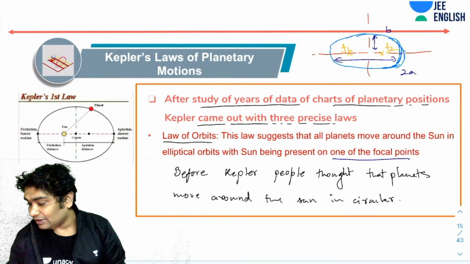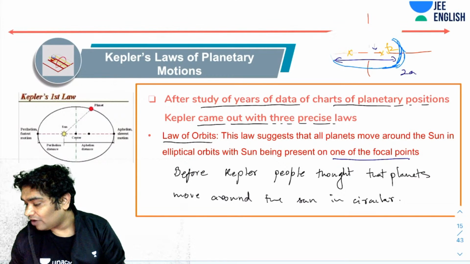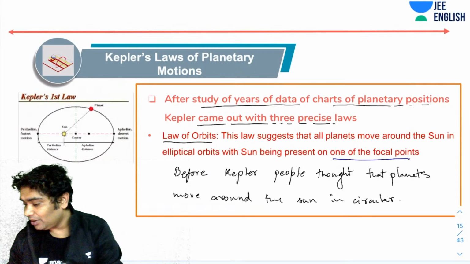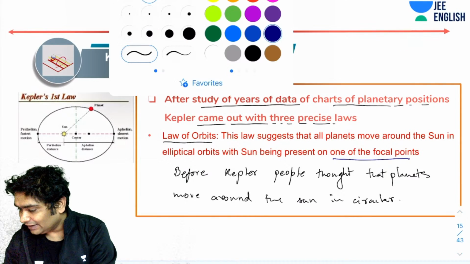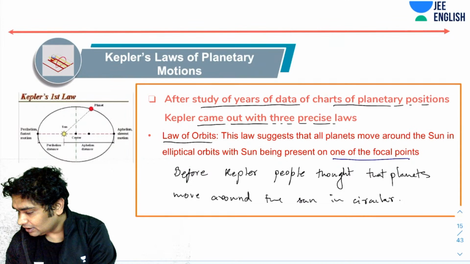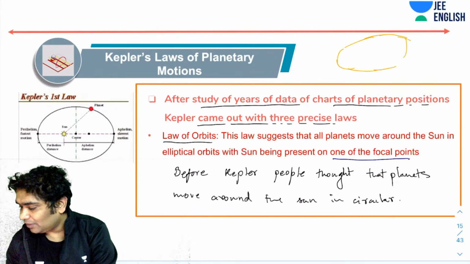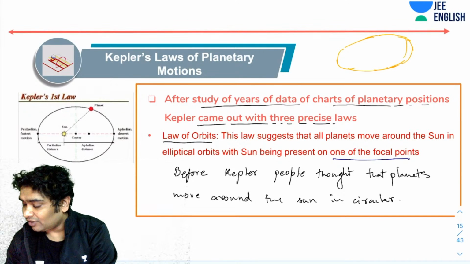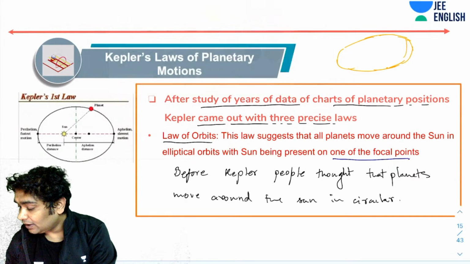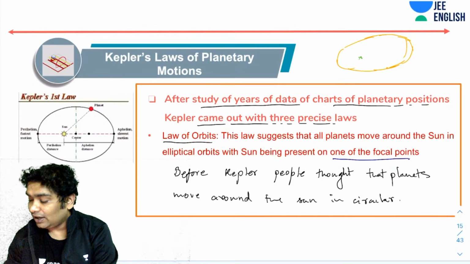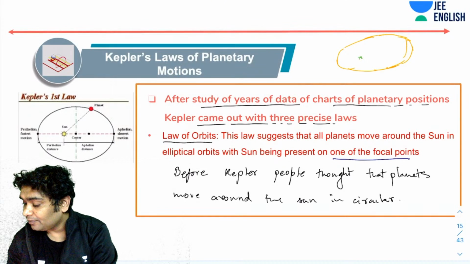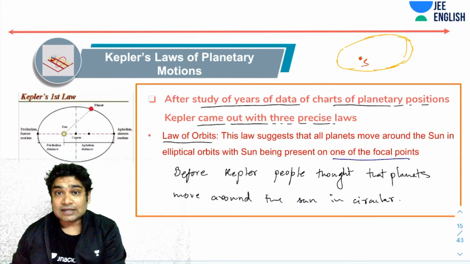So let's try and see how the orbits could have been. Maybe one orbit is like this. Let's say here is an ellipse like this. One planet is moving like this, and this would have had two focal points. Let's say this is one focal point, and imagine the sun is present here, and the planet is moving in such an elliptical orbit.